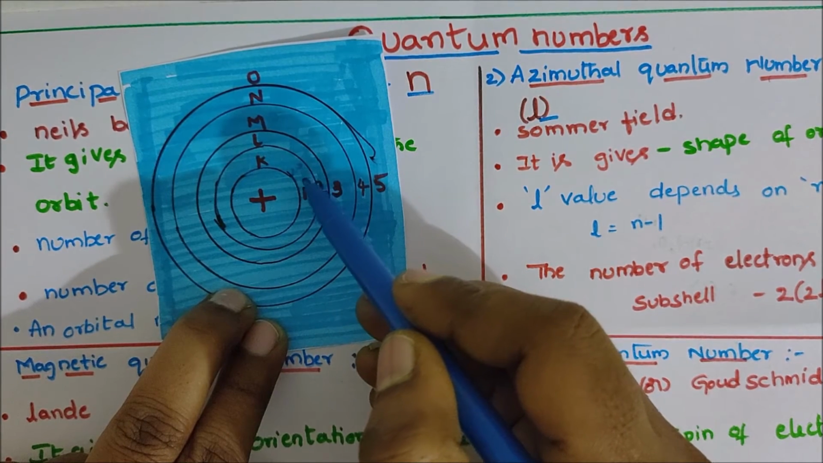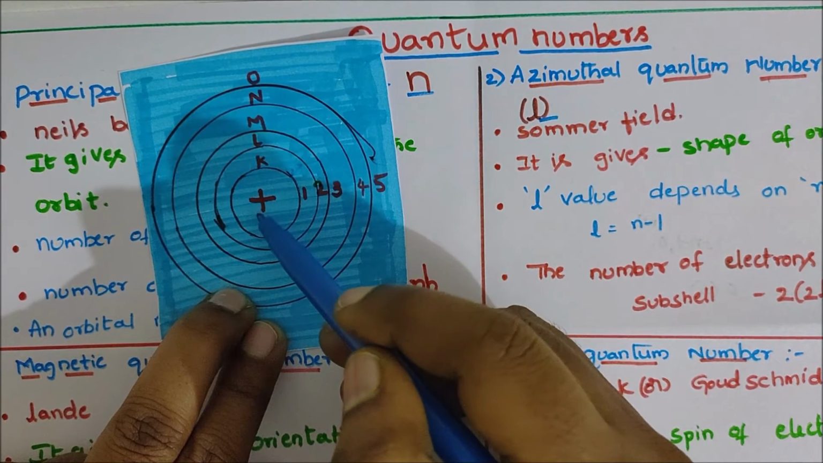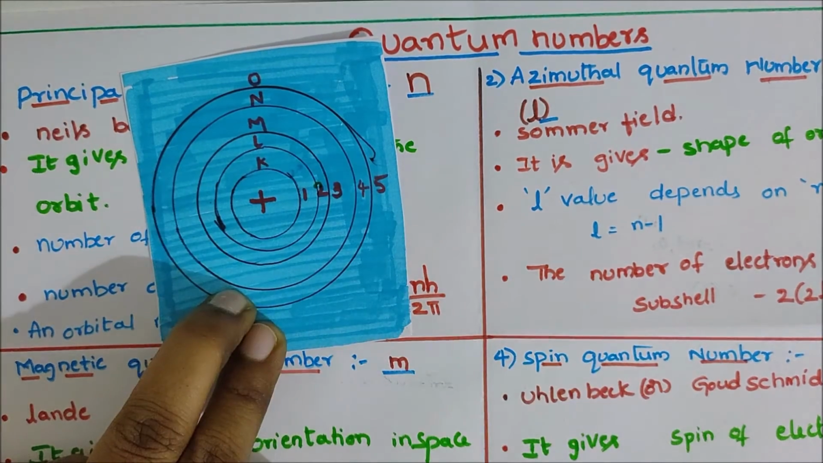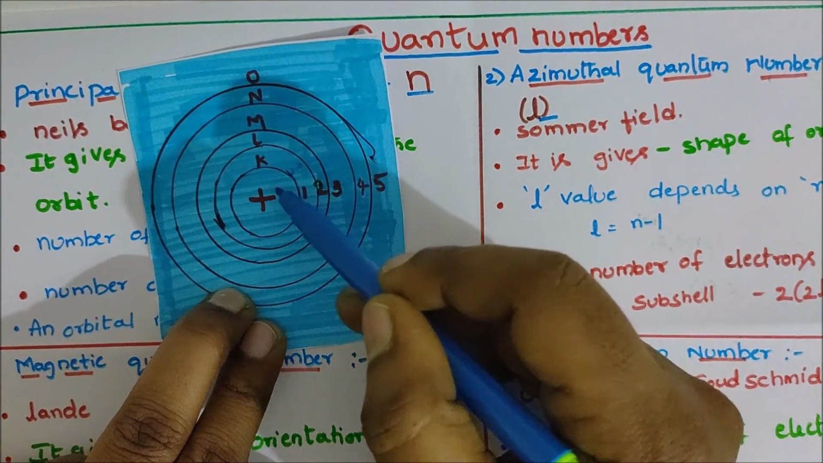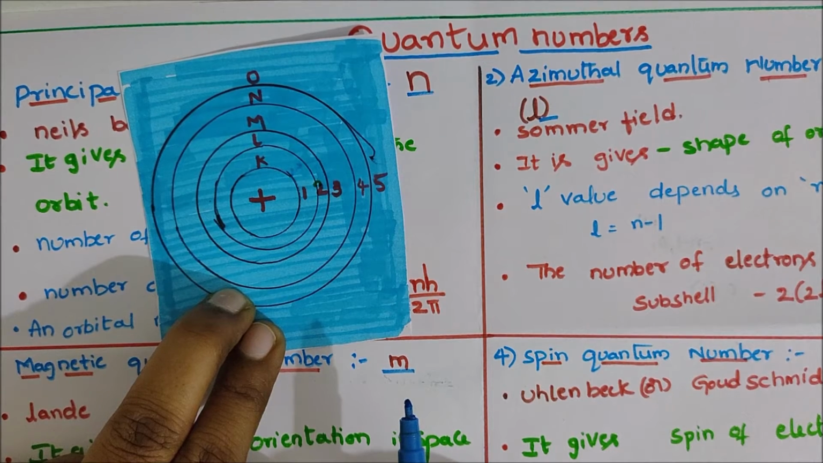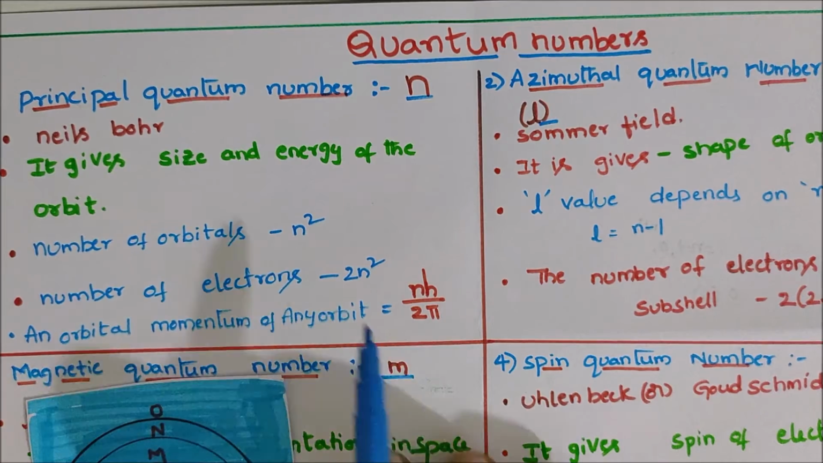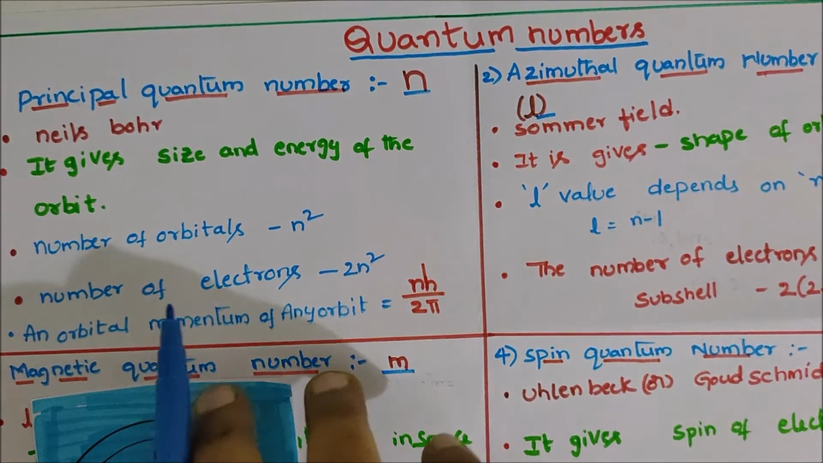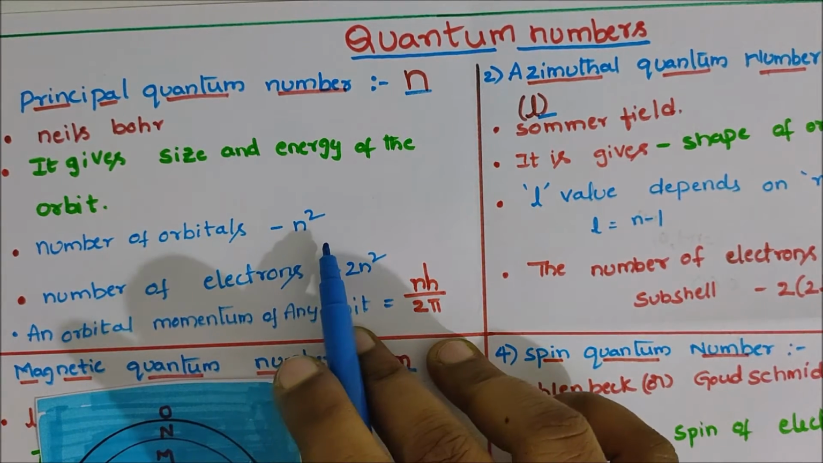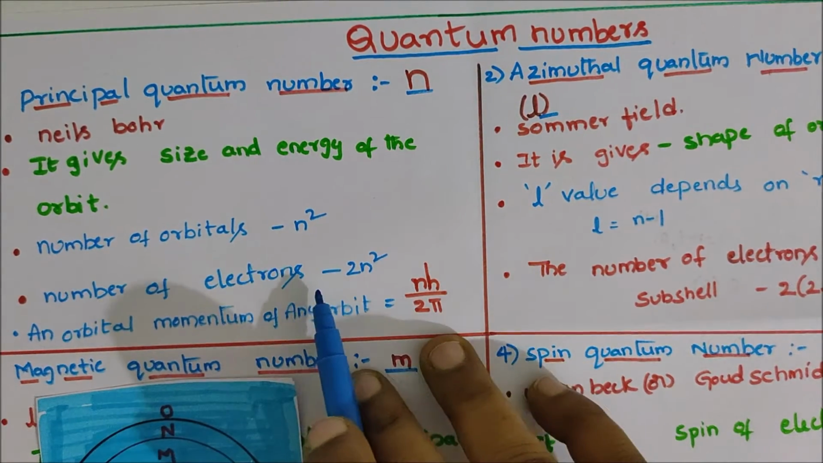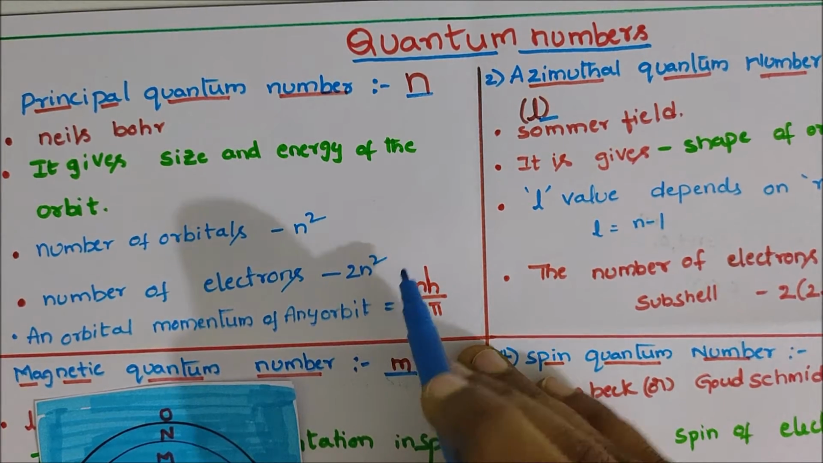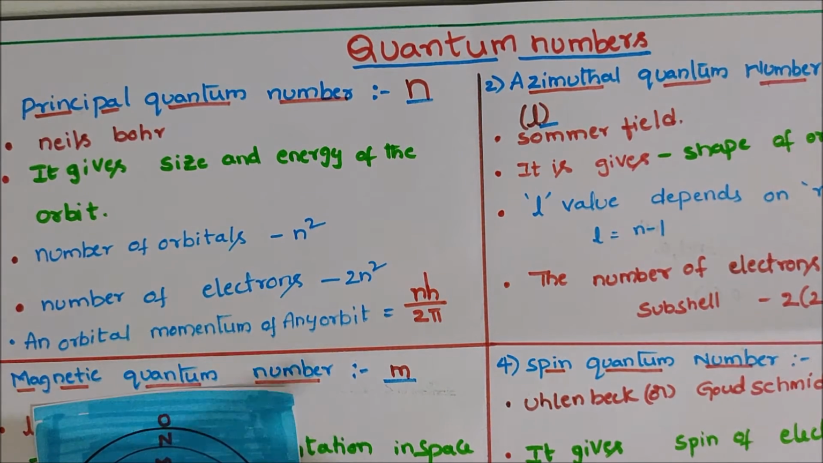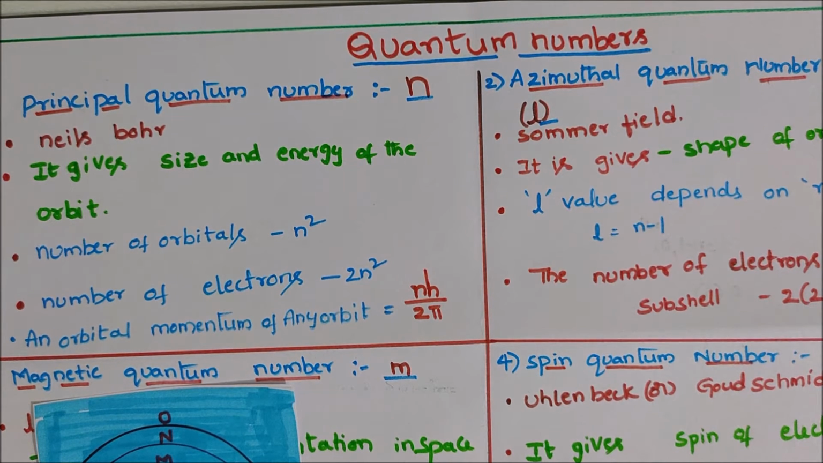The distance from the nucleus to an electron in the outermost shell is called the size of the orbit. The energy of the shells, the energy of the orbit, is also given by the principal quantum number. The number of orbitals is calculated as n square and the number of electrons as 2n square. The angular momentum of any orbit is nh by 2 pi. This is the principal quantum number.